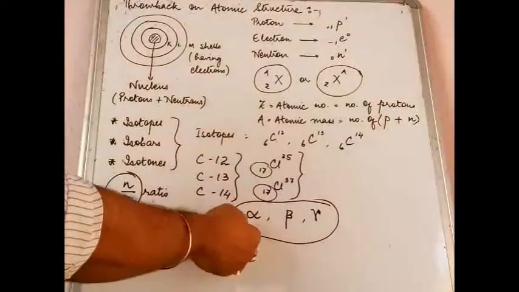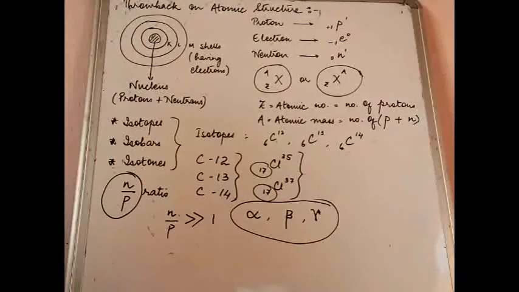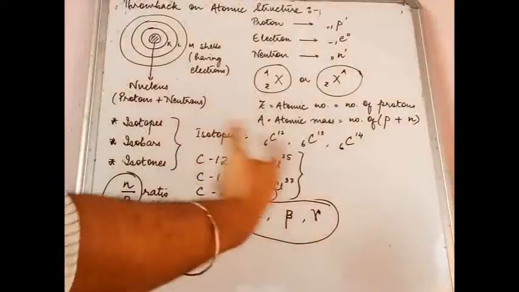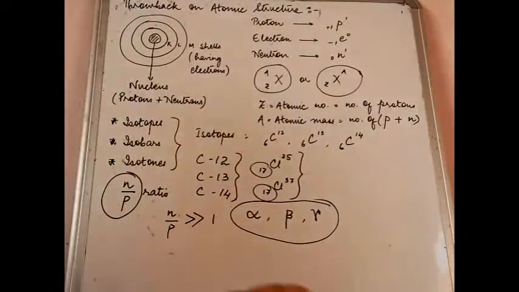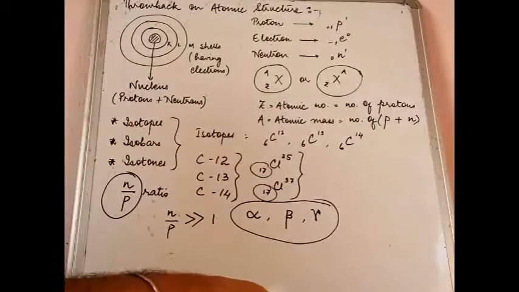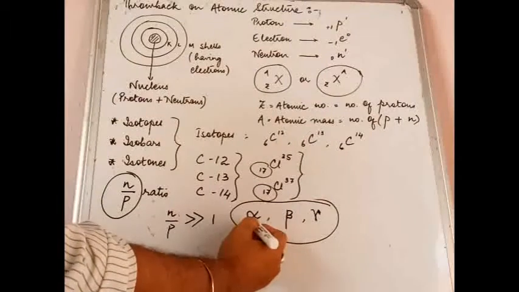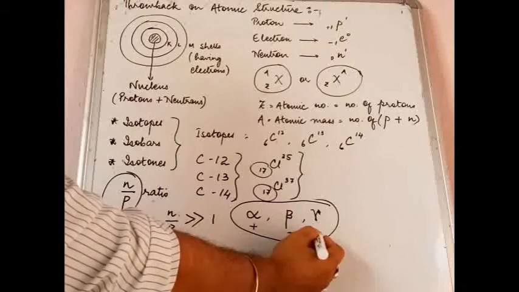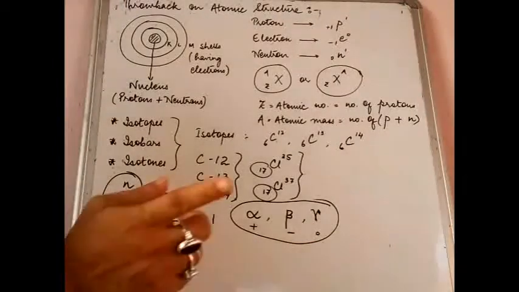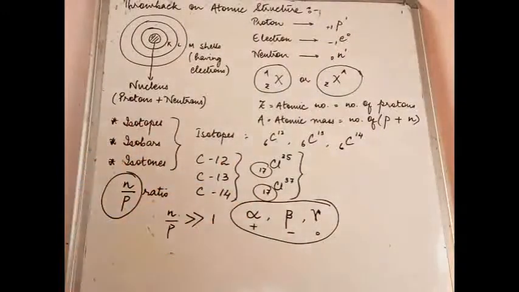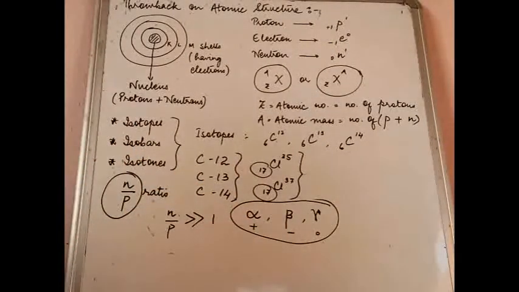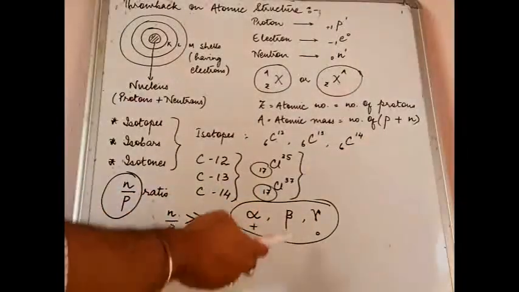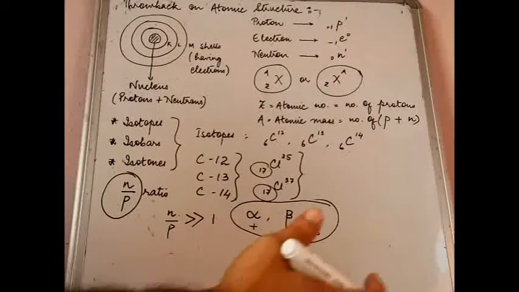Please note that from a particular atom, either alpha will come out or beta will come out, along with gamma. Alpha and beta generally do not come out together from the same nucleus at the same time. Why? Because alpha is positively charged, beta is negatively charged, and gamma is neutral, zero charge. All these details, the exact notation, I will tell you further on in the chapter. For the time being, remember, alpha is positively charged, beta is negatively charged. Beta is actually nothing but a stream of electrons.